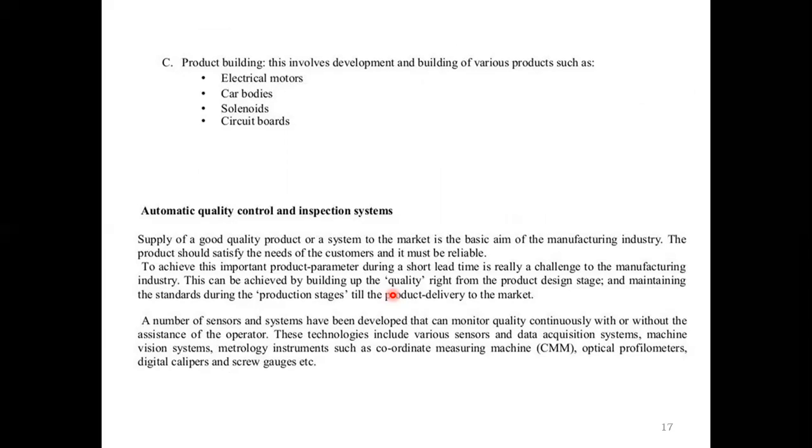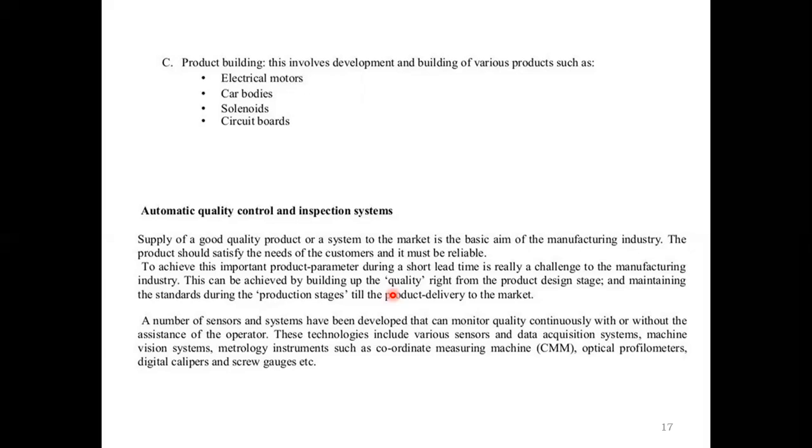So next one, automatic quality control and inspection system. Supply of a good quality product or a system to the market is the basic aim of the manufacturing industry. The product should satisfy the needs of customers and it must be reliable. To achieve this important product parameter during the short lead time is really a challenge to the manufacturing industry. This can be achieved by building up the quality right from the product design stage and maintaining the standards during the product production stages till the product delivery to the market. This is the automatic quality control.